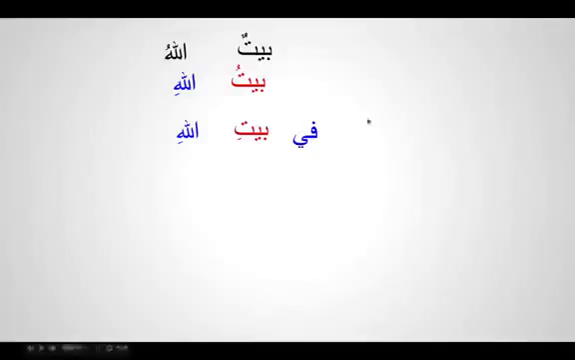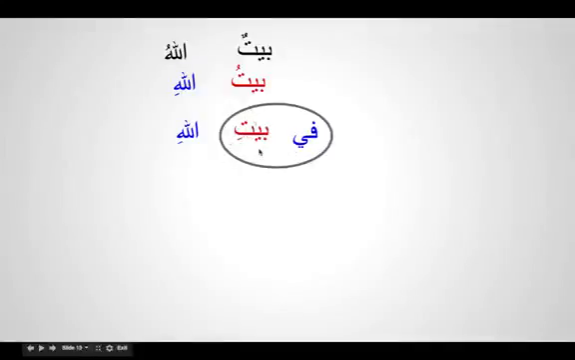So when harf jar comes, this dhamma turns into kasra, and baitu becomes baiti, and it becomes this. Yes. So how do we read this sentence? How do we analyze this? So here there are two things. If you concentrate, we got two things here. We got fi baiti, we got harf jar, and we got ism majroor.